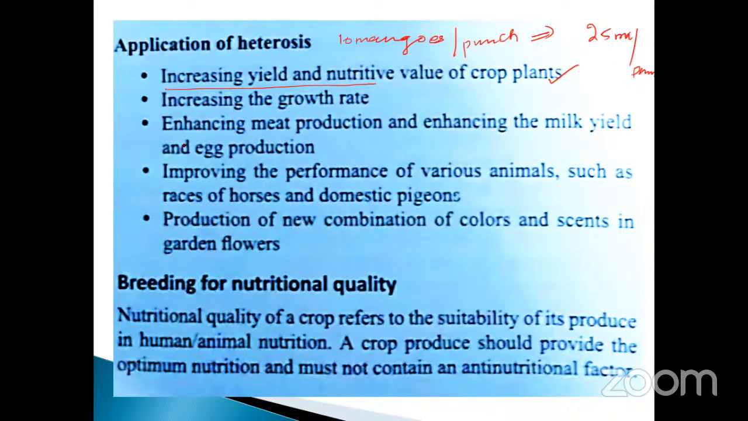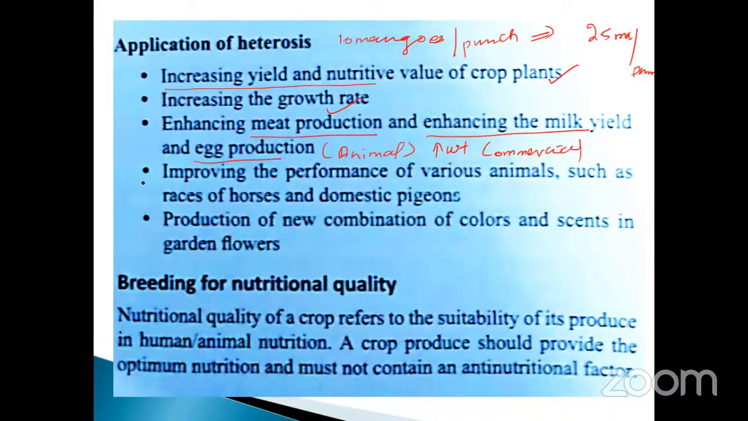And also increasing the growth rate. That is another point. Enhancing meat production, enhancing the milk yield, egg production. These are all only for the animals. Take an example, meat production means increasing their weight. Enhancing the milk yield and egg production is also a commercial purpose. This is also commercially oriented.